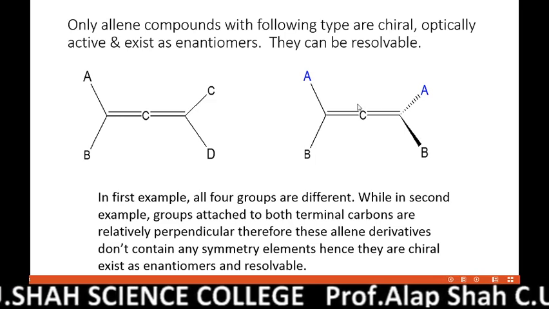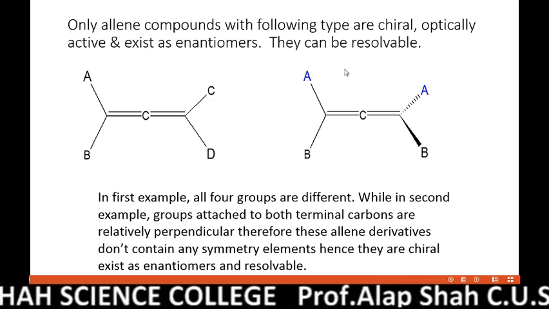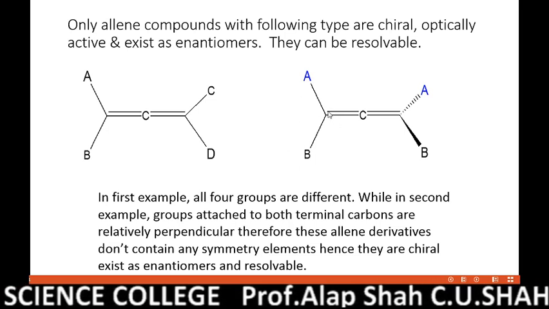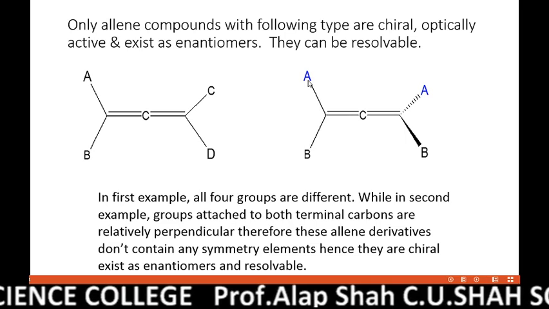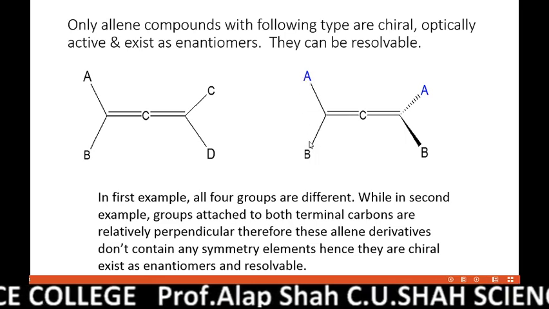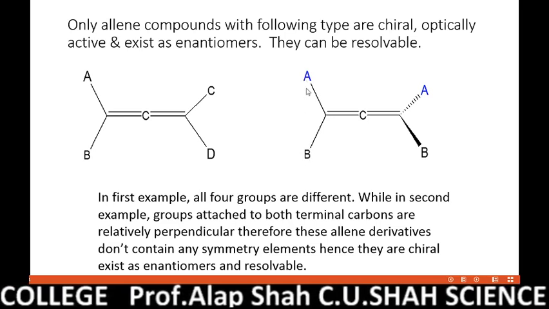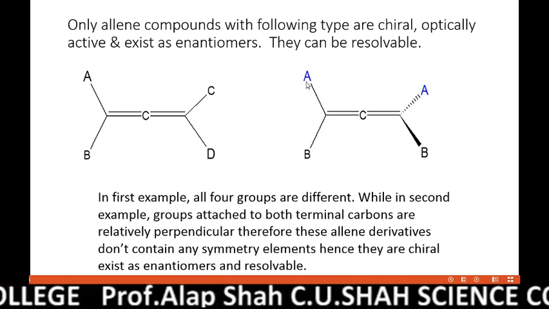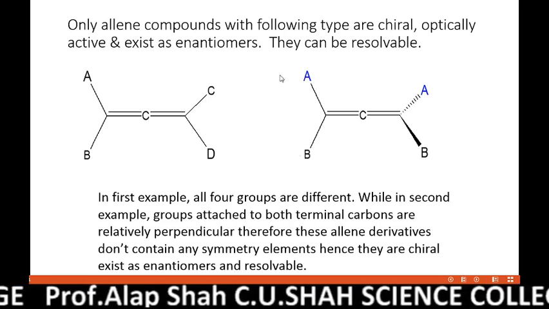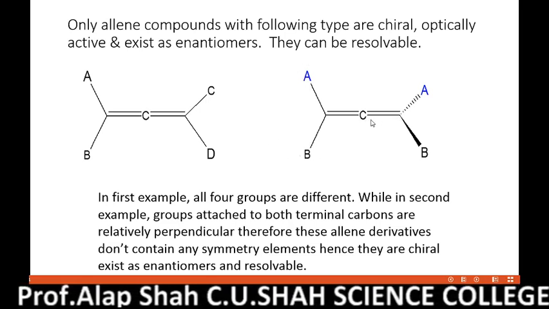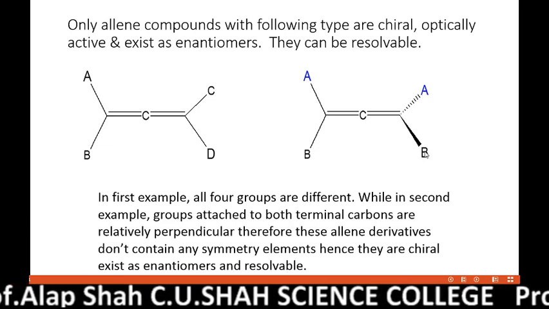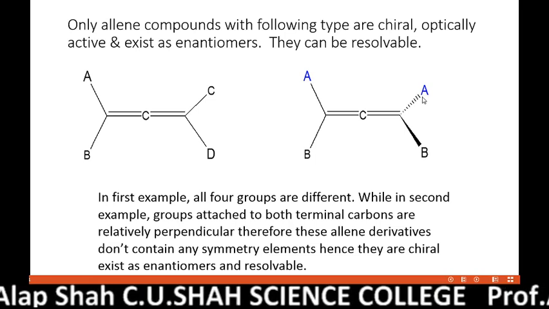And even if the plane bisects this one from this position, there are no equivalent groups present here, and as a result there is no question of a plane of symmetry either. In a similar way, if this plane bisects from here, there are no equivalent groups present.